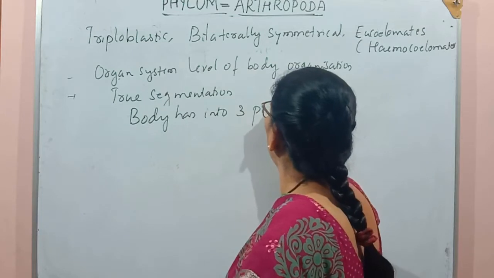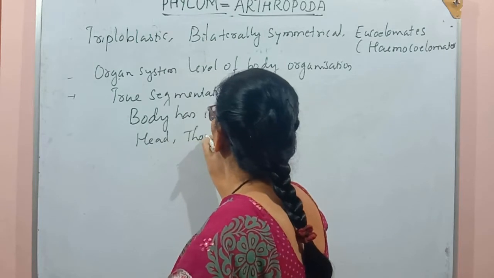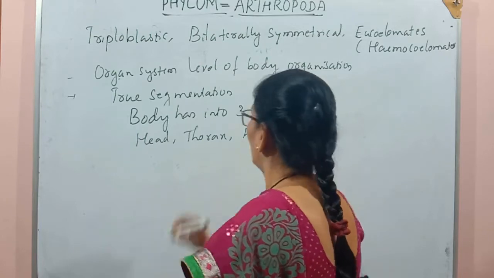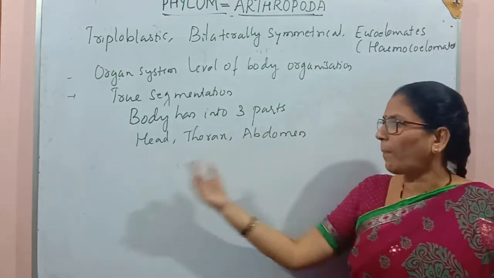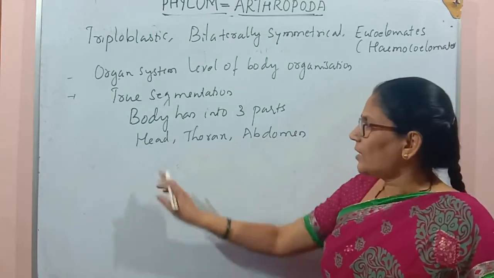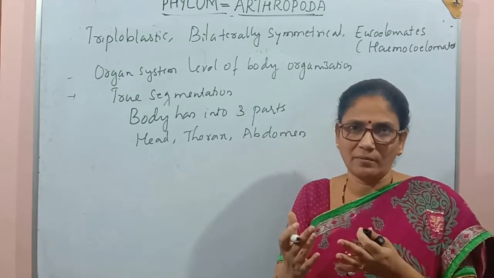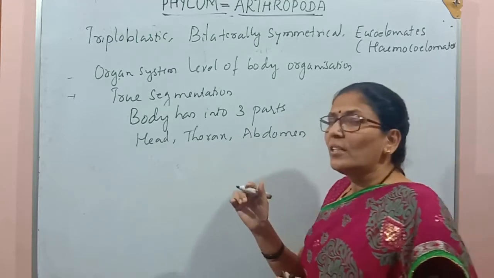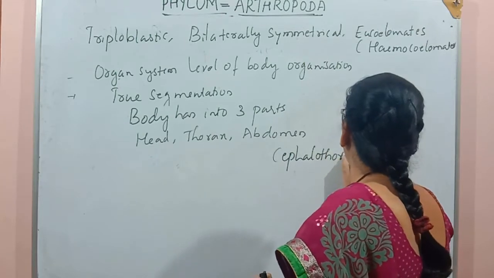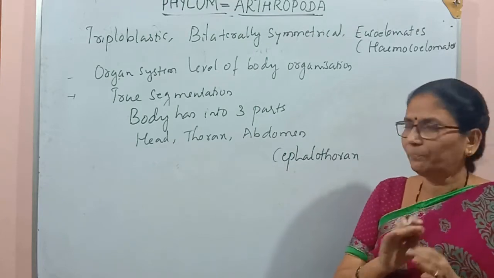They are head, thorax, and abdomen. So generally we see these 3 parts in all the organisms. But there are some organisms where the head and thorax are both fused, and we cannot easily distinguish head and thorax. In such a situation we call it a cephalothorax. Cephalothorax is the one where both head and thorax parts are fused.